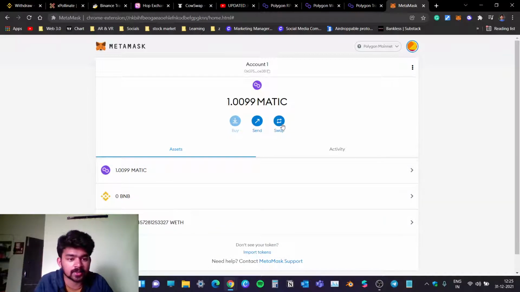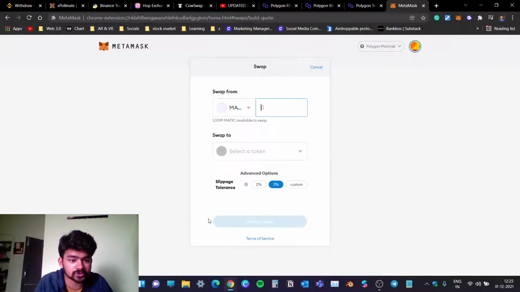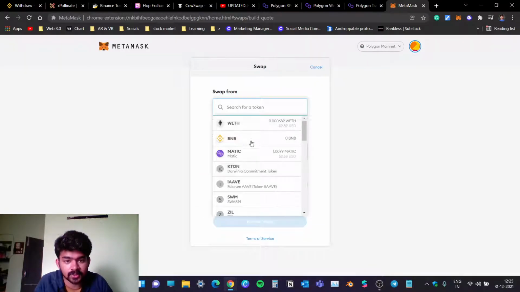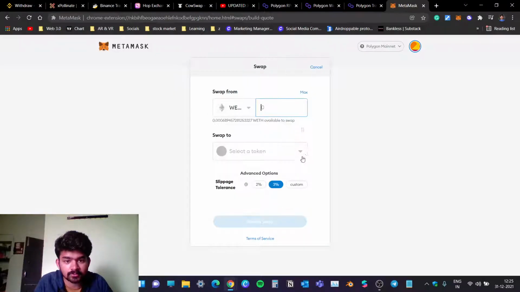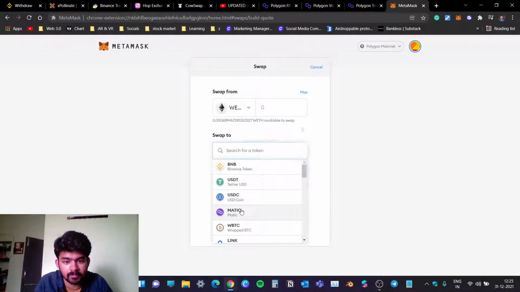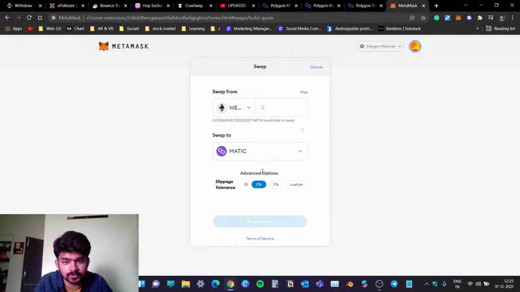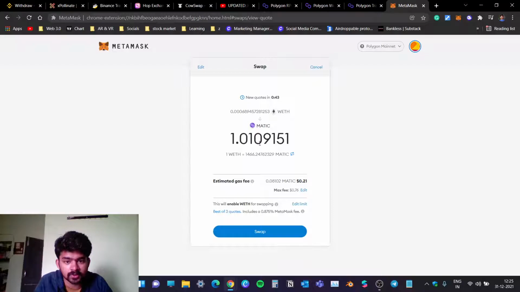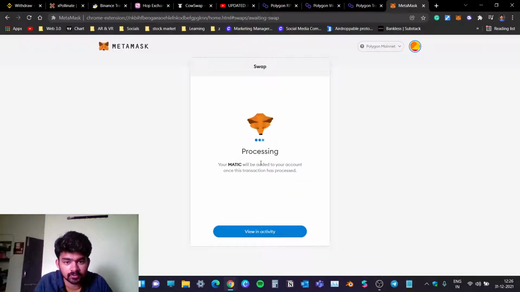Now we want more Matic, so we will swap whatever Ethereum is available to Matic, and we will reduce the slippage and click on max here, if you want to send all of it, or you can type it in. Review swap. Basically it will take this much Matic. Your Matic will be added to your account once the transaction has passed.